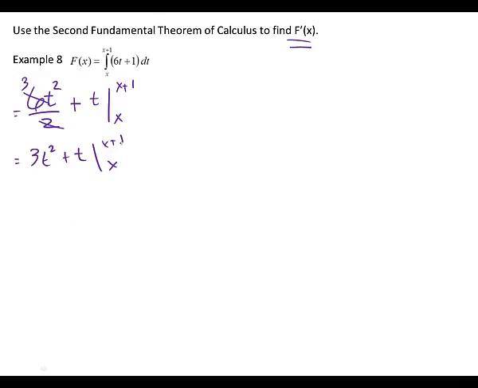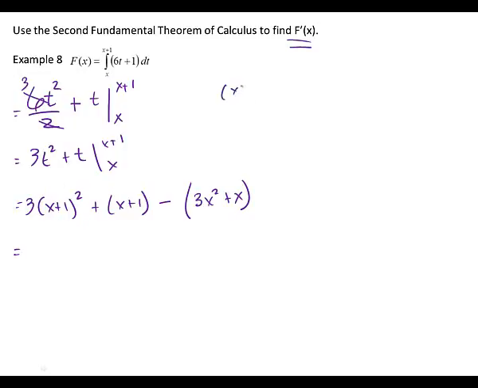Alright, so I'm going to plug my x plus 1 in. So I've got 3 times x plus 1 squared plus x plus 1 minus, put parentheses, 3. Now I'm plugging in x into the function, x squared plus x. Alright, what am I going to have to do with this guy right here?